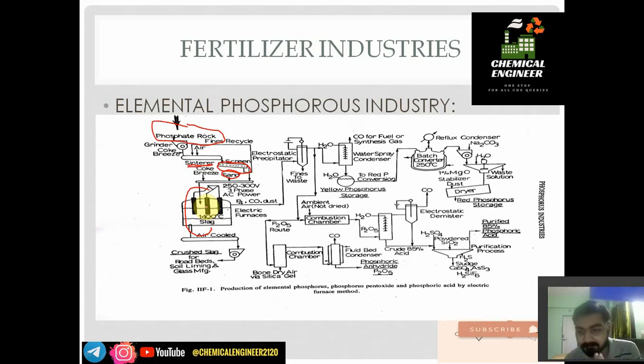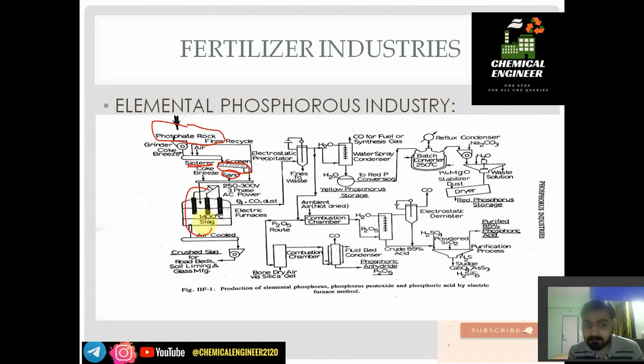Oh, centimeters, sorry. 100 to 150 centimeters is the diameter of these carbon electrodes. In this electrode, P4 and carbon monoxide vapors are generally formed from the phosphate rocks.